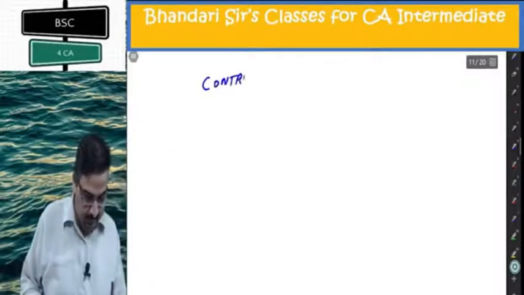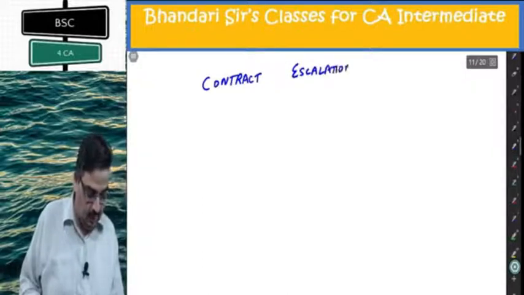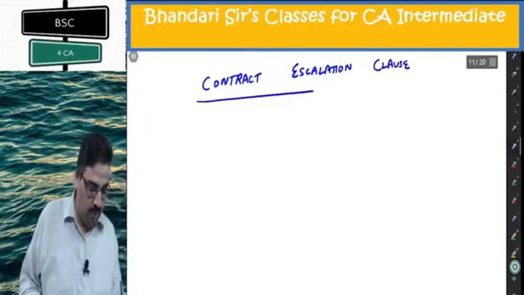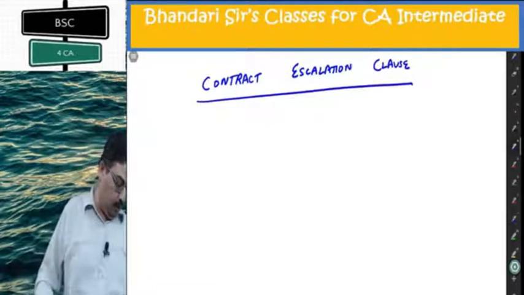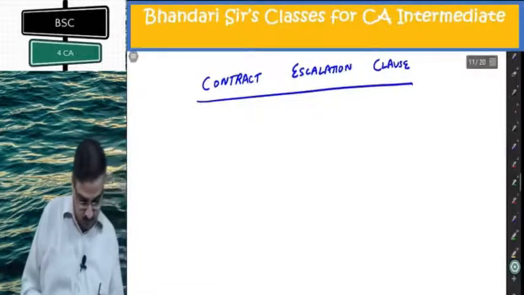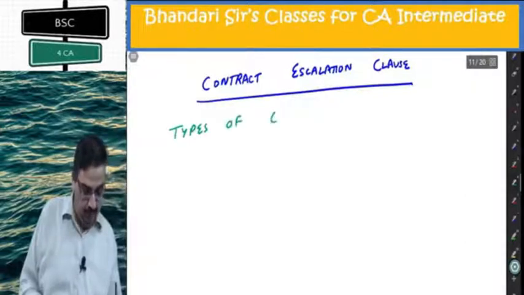Contract escalation clause. Now, before you understand this clause, there are two types of contracts. Types of contracts.